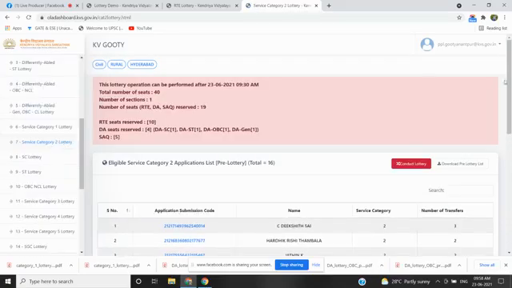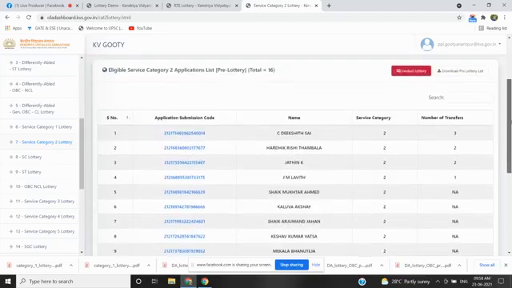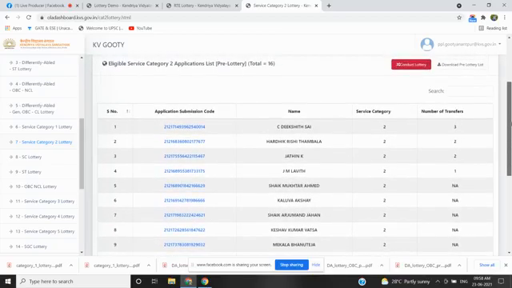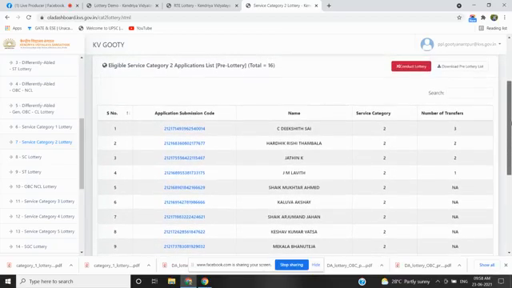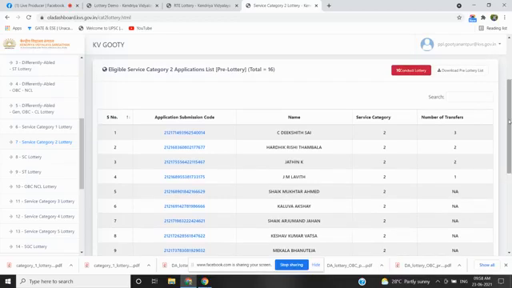And the list of applicants you can see here. First we are going to download the pre-lottery list. First you can see the eligible service category 2 applications list pre-lottery, and there are total 16 applicants under this category. So we are downloading the pre-lottery list.